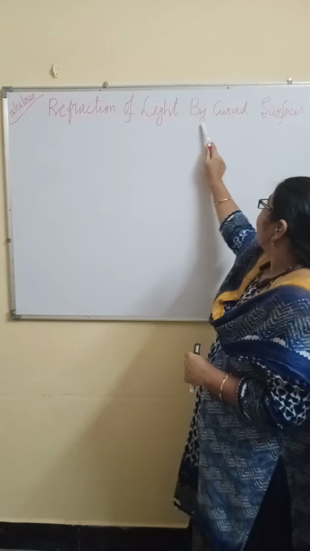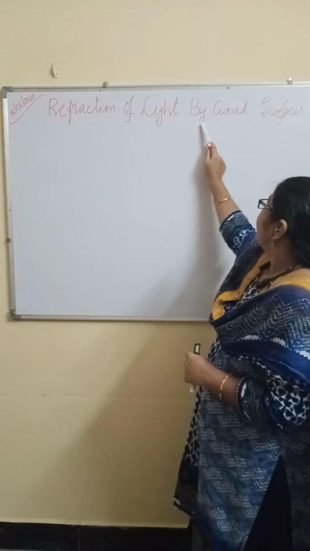Here, very important. This is rarer medium. This is denser medium. Now the light ray is coming from rarer to denser. If light ray is coming from rarer to denser medium, the refracted ray is close to the normal. So the refracted ray will be like this. This is angle of refraction. Clear?